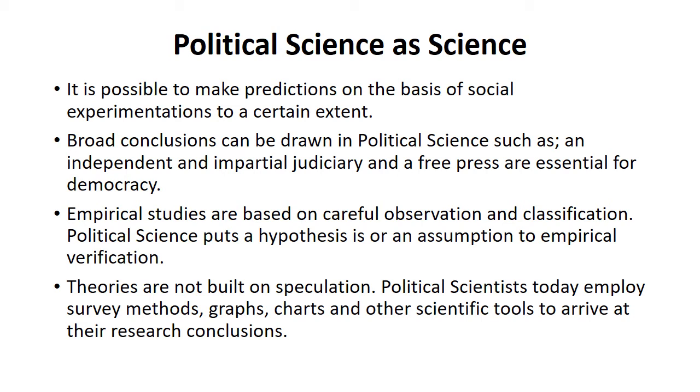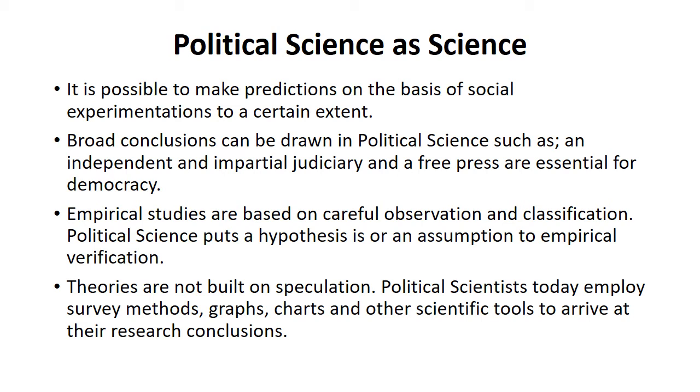Political science puts a hypothesis or an assumption to empirical verification. So political science is actually putting some sort of assumption to scientific verification. When there is scientific verification, when there is empirical verification, when there is some sort of hypothesis and assumption, that means we can say that this thing is science.